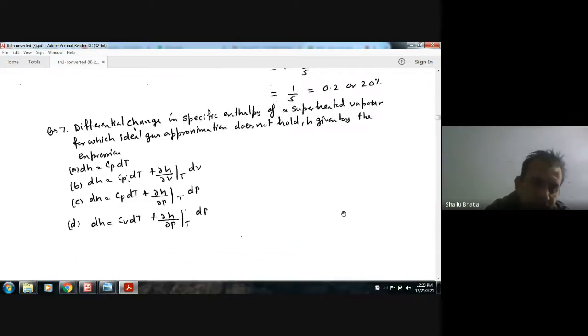We know that the enthalpy change for an ideal gas is dh equals Cp dT. When we consider an ideal gas, we take the constant pressure condition, that is, the heat at constant pressure. But enthalpy change due to pressure change will also occur. So that is given by the partial derivative with respect to pressure at constant temperature, along with the variation dT.